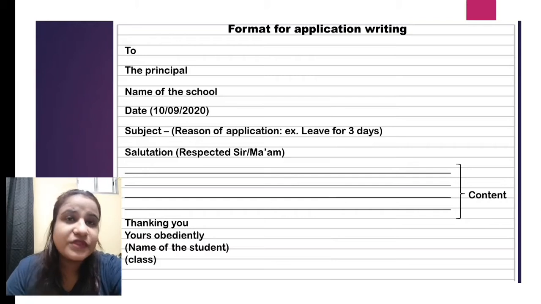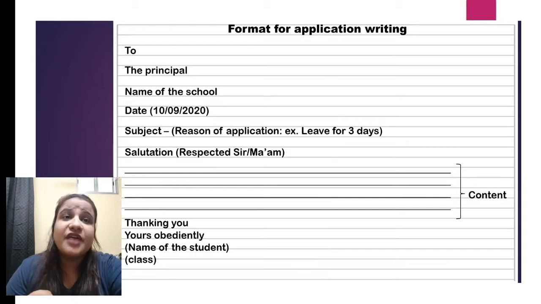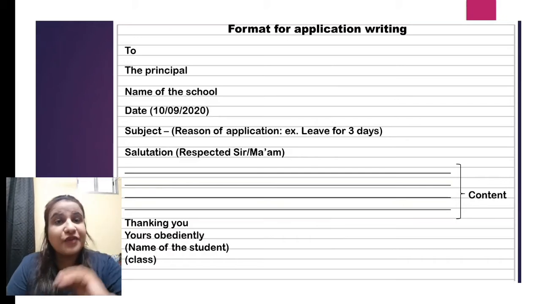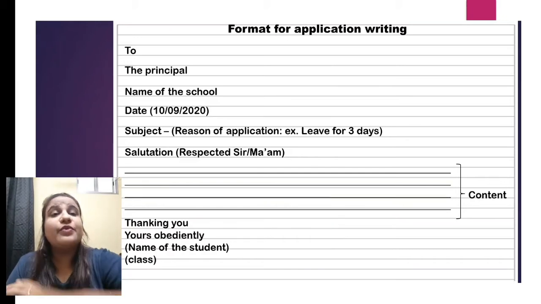So here it goes. You will start writing the application from the left side of the page. Each and every line of the application is going to start from the left side of the page. We'll start with "To the Principal", because it is the principal of the school whom you are writing the application to, as he or she is the concerned authority you will be informing and taking permission for leave from. So, to the principal, and then after that you will write the name of the school, for example Macrovision Academy Burhanpur, and then you will write the date.